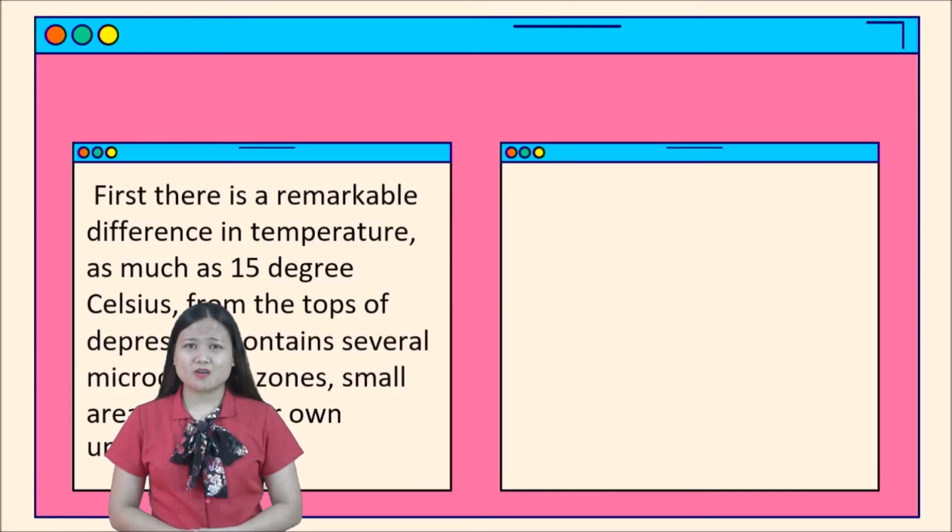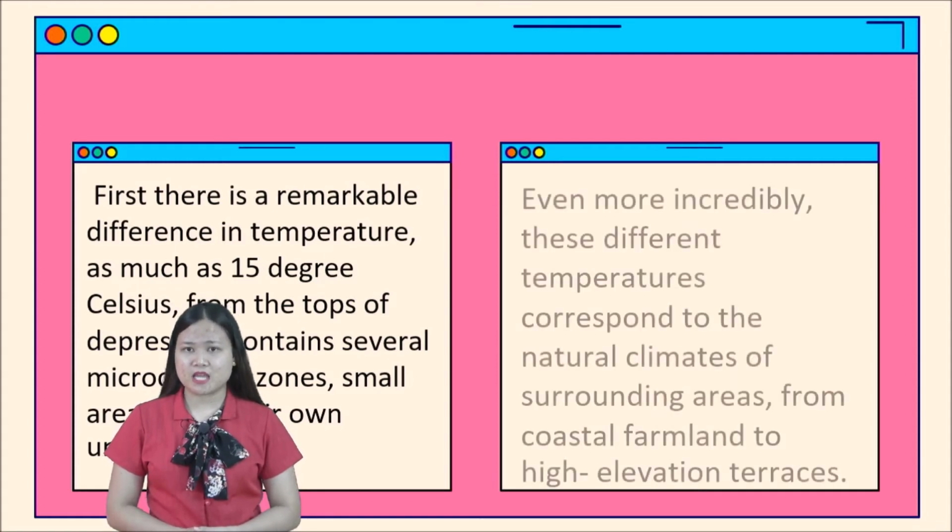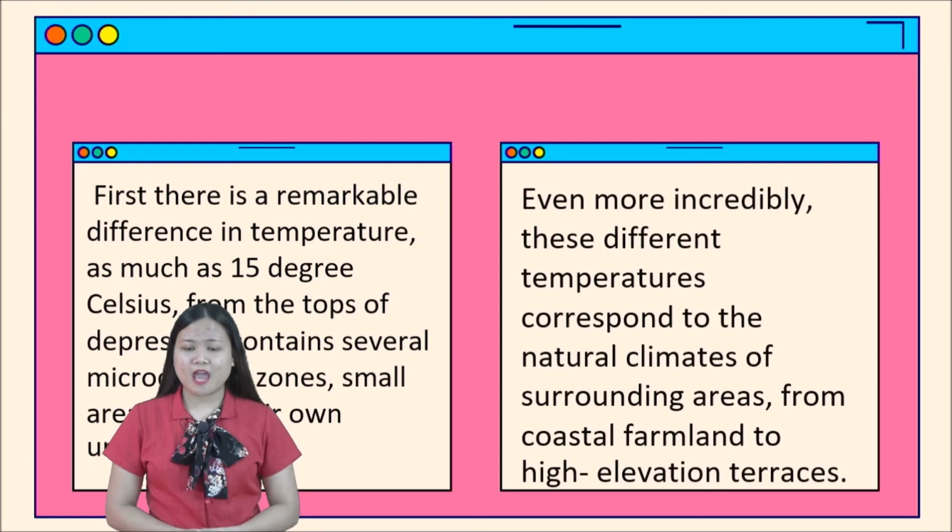What are the characteristics of Moray? First, there is a remarkable difference in temperature, as much as 15 degrees Celsius, from the top to the bottom of the depression. It contains several microclimate zones, small areas with their own unique climates. So there is a 15 degrees Celsius difference in that place. This would have allowed the Inca to study how different climatic conditions affected crops all in one place, isn't it?